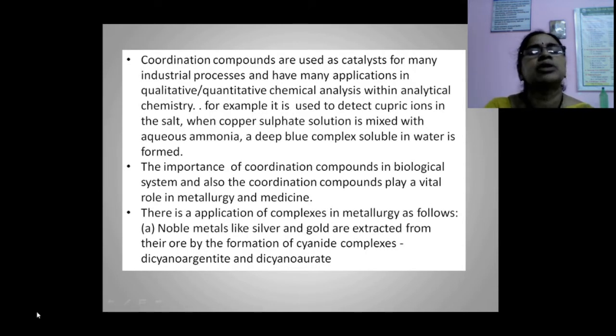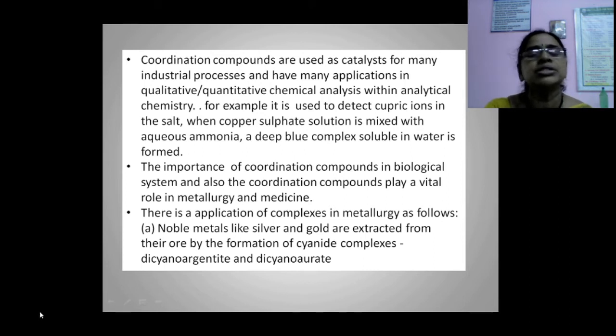These coordination compounds are used as catalysts for many industrial processes and have many applications in qualitative and quantitative chemical analysis within analytical chemistry. For example, they are used to detect cupric ions in a salt. When copper sulfate solution is mixed with aqueous ammonia, a deep blue complex soluble in water is formed.